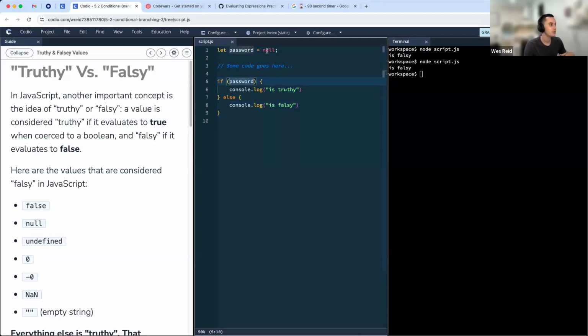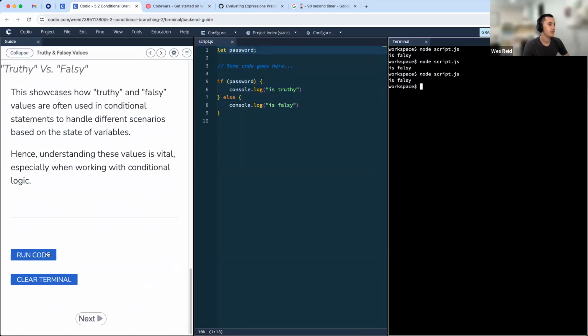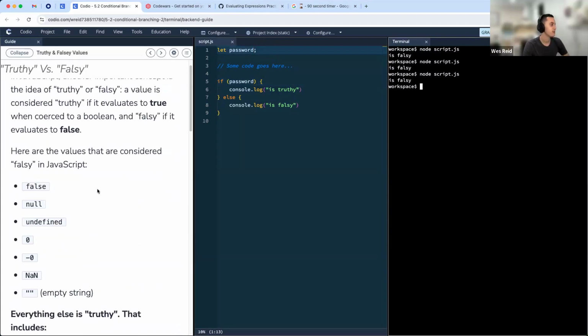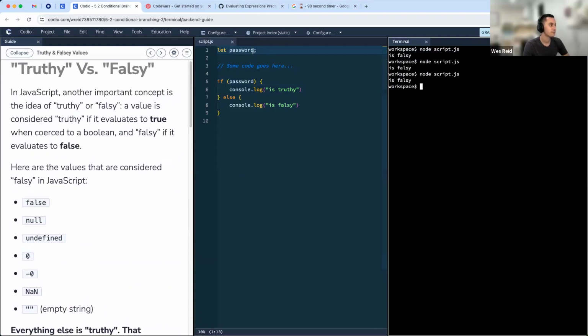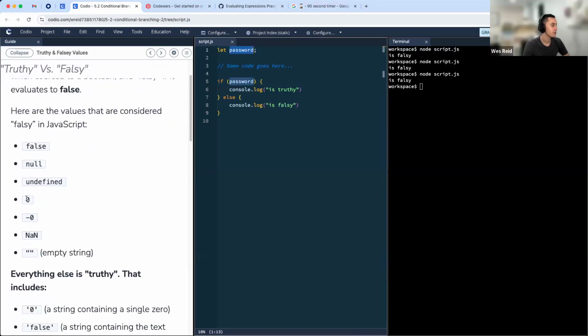So we can use this knowledge to check for empty values. That goes for undefined as well. So if I have just let password, which by default is declared as undefined, that'll trigger. This also works for the numeric values 0, -0, and not a number. Those are also falsy values. So this could be the case if we're checking for some kind of score or something like that.